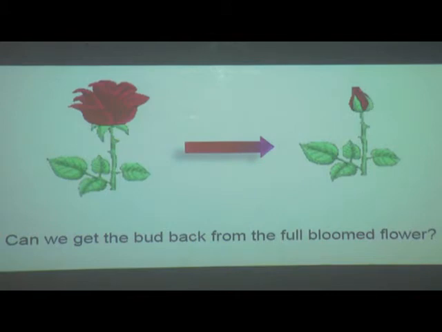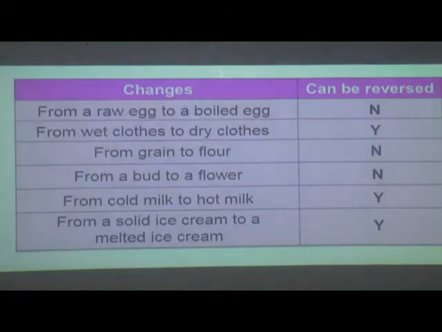So this is an example of irreversible change. Now students, as you know about reversible and irreversible changes, let us solve this table.